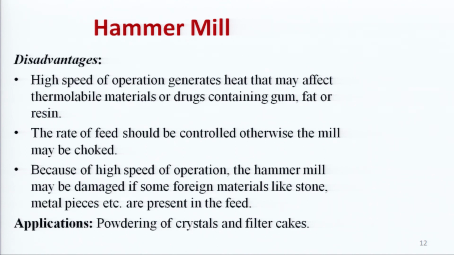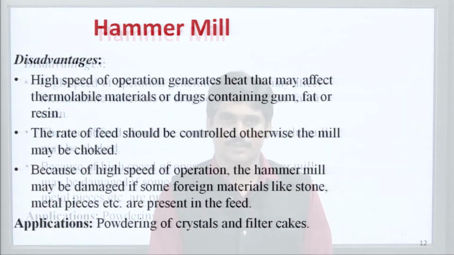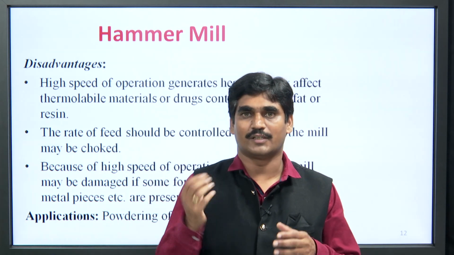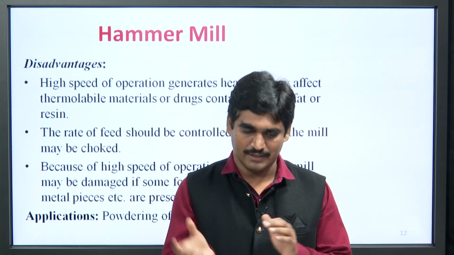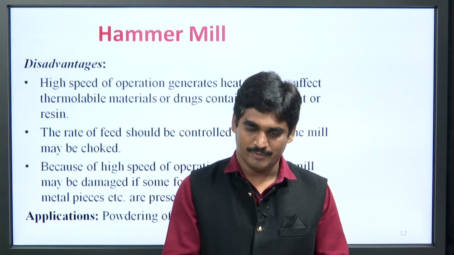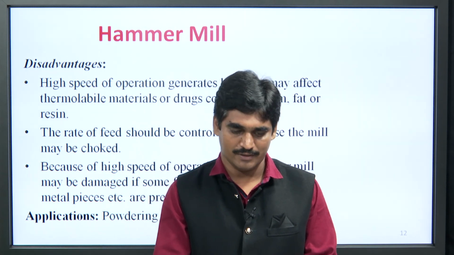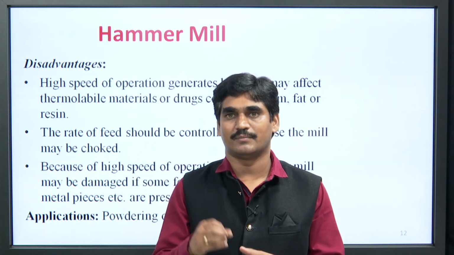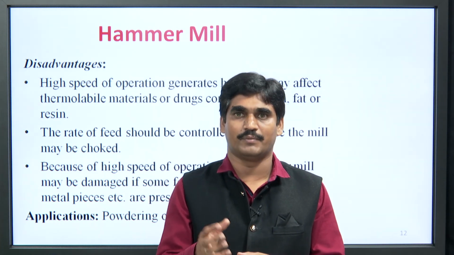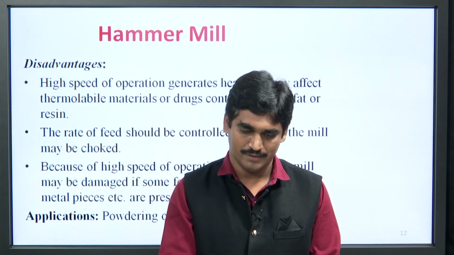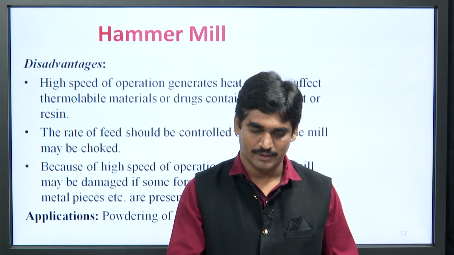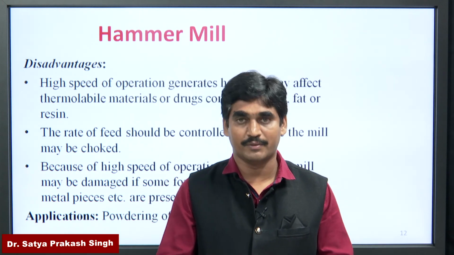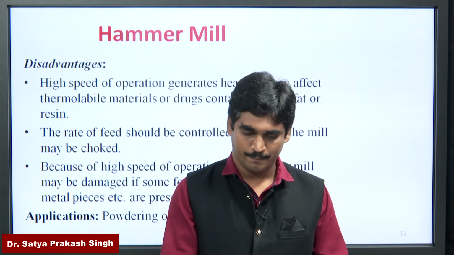Disadvantages of hammer mills: it has a high speed of operation which generates heat. So, thermolabile materials, containing gum, fat or resins, cannot be used with this hammer mill. The rate of feed should be controlled, so that the mill gets proper time for size reduction and it should not be choked. High speed of rotation may also lead to the hammer mill being damaged.